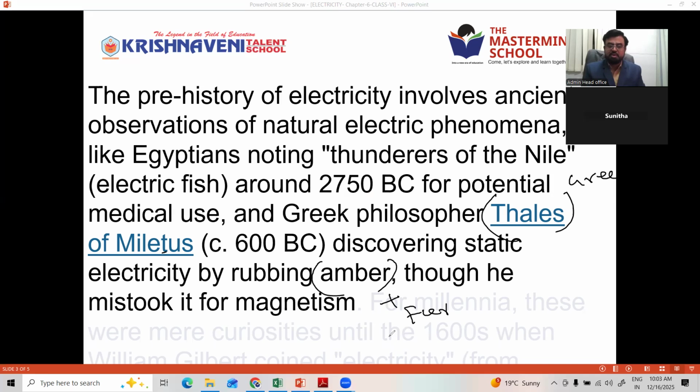When the stone is rubbed with fur, animals' hair, he observed that both are attracting each other. That means both amber and fur are getting opposite charges.